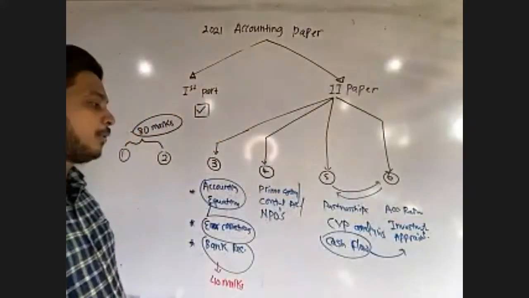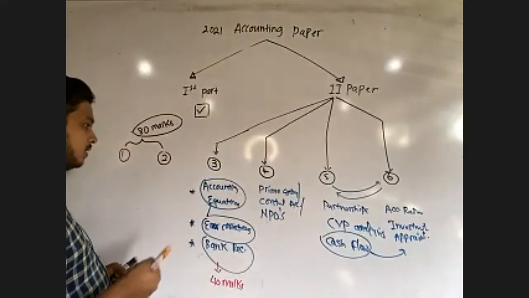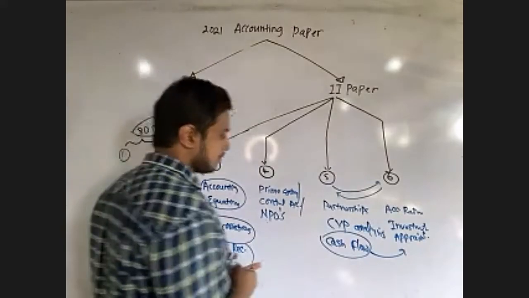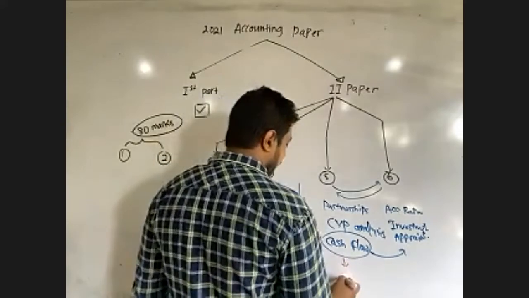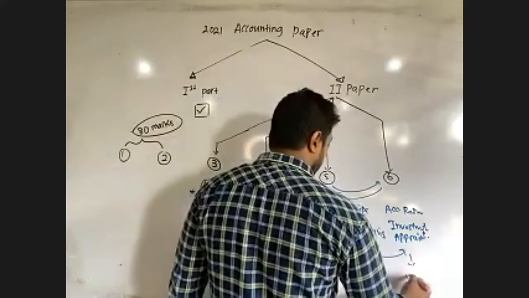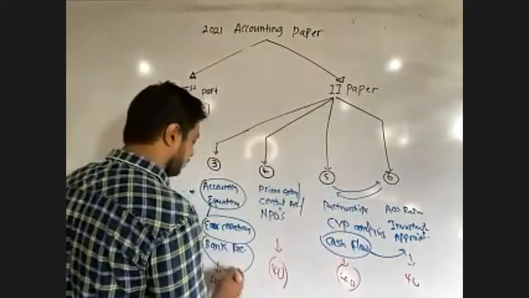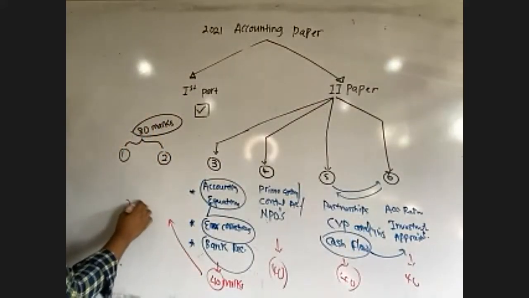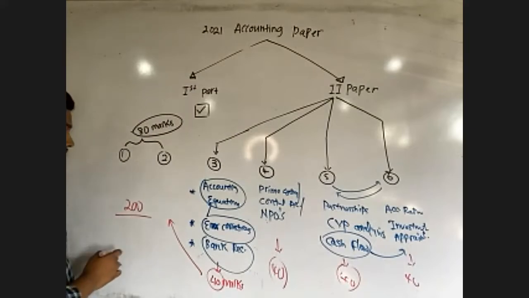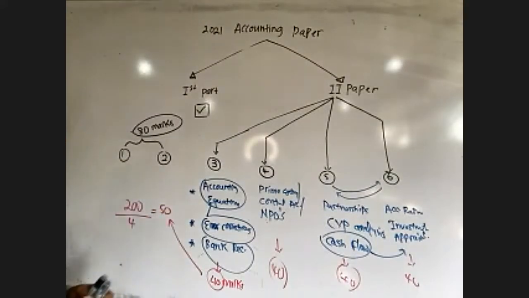So that is up to you. According to a SWOT analysis, you have to identify what is your strength and what is your weakness. So this question also gets 40, this one 40, this one 40, but in these four you have to select only 3 questions. So altogether 200 marks divided by 4, then ultimately 50 marks.